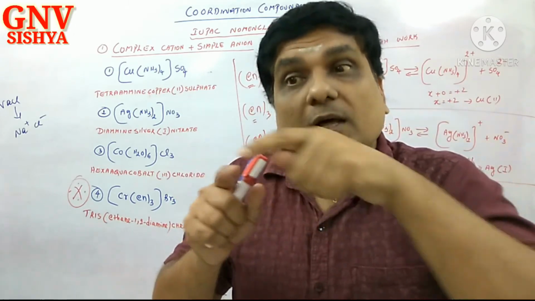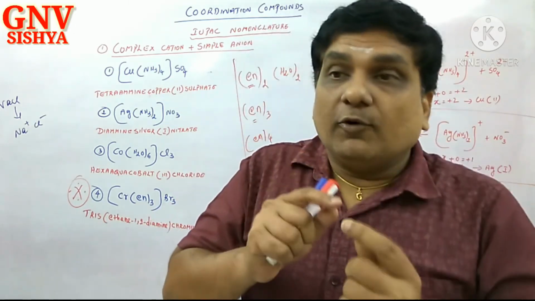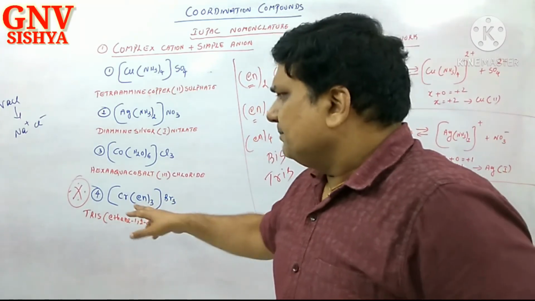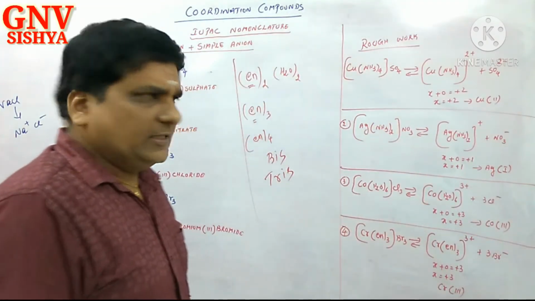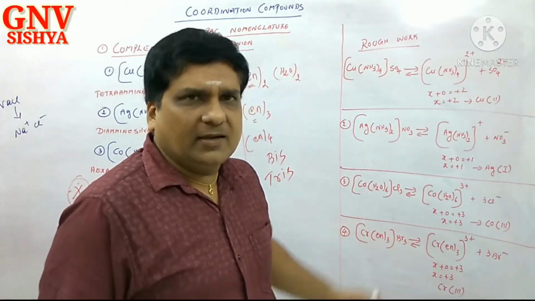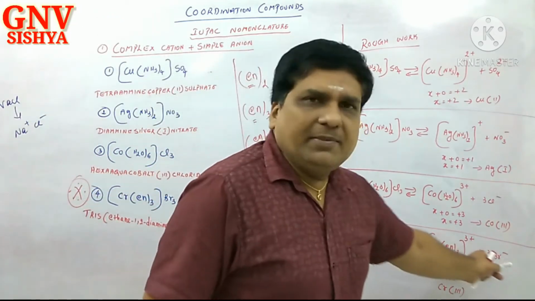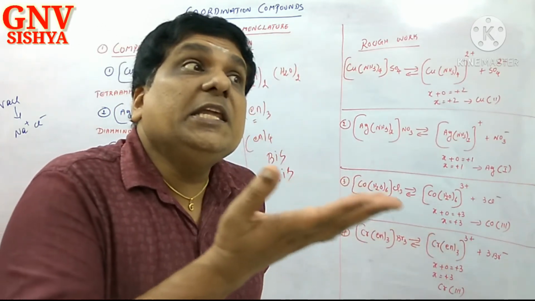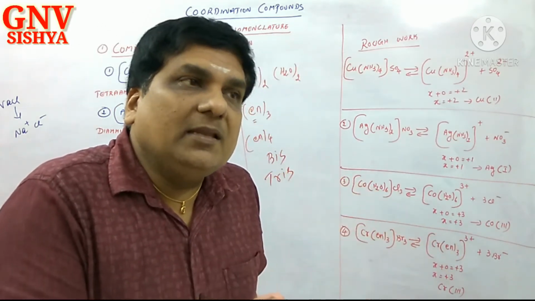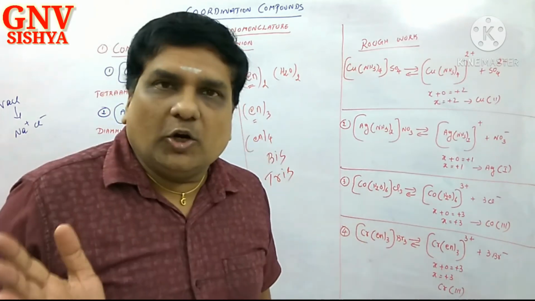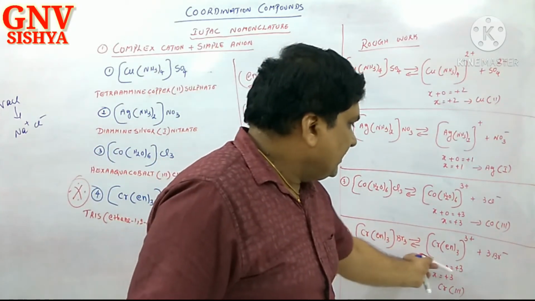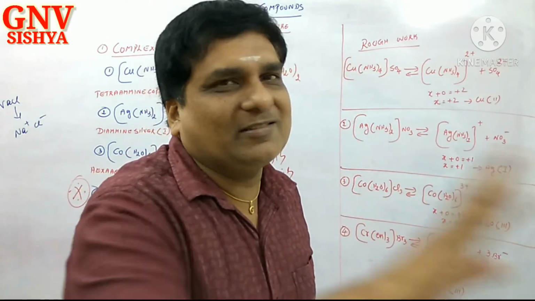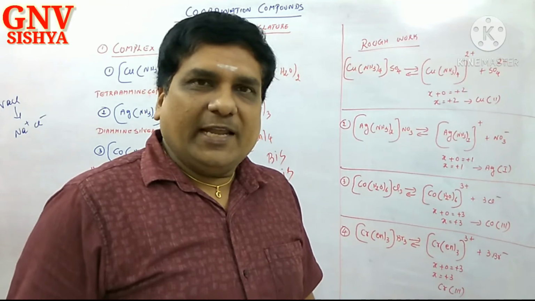If that is the case, 2 is bis, 3 tris, 4 tetrakis, 5 pentakis. Correct? And regarding the splitting, [Cr(en)3]Br3 splits into the complex and 3 Br minus, so the complex is automatically 3 plus. You know very well that en, ethane-1,2-diamine, is a neutral ligand. It will not contribute to the charge. So x plus 0 is equal to plus 3, x is equal to plus 3. So chromium is present in the plus 3 oxidation state. Shall we name now?